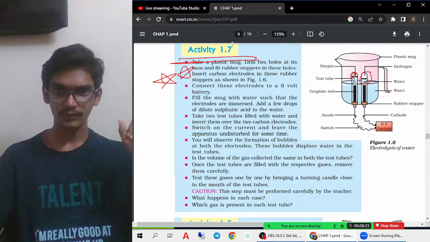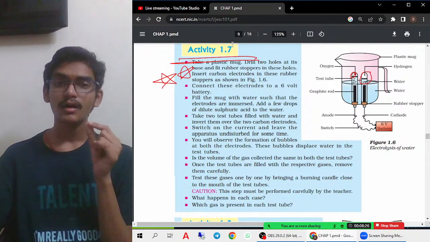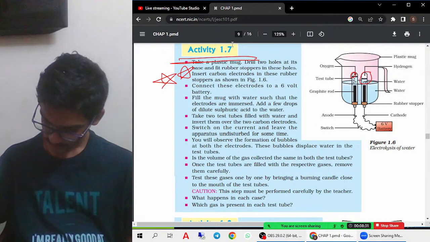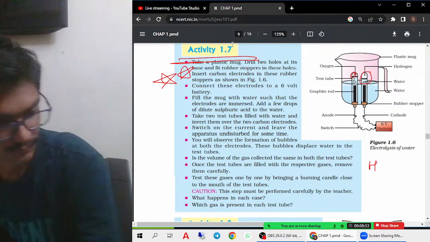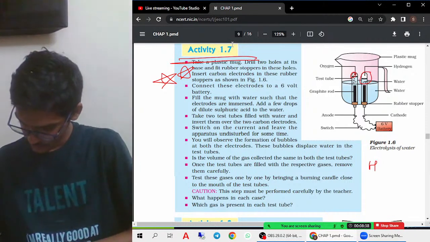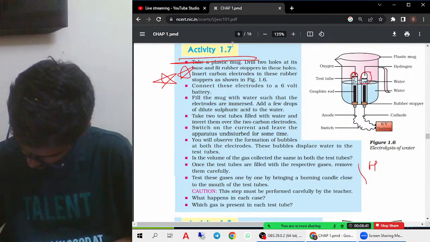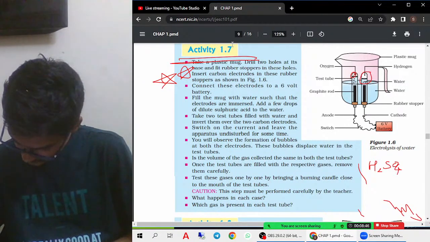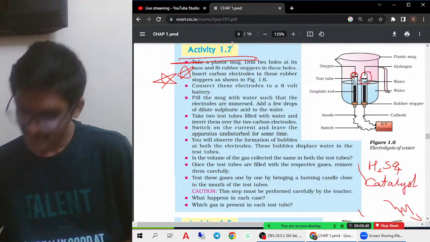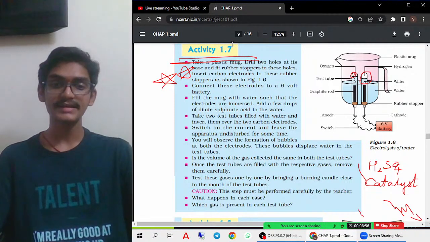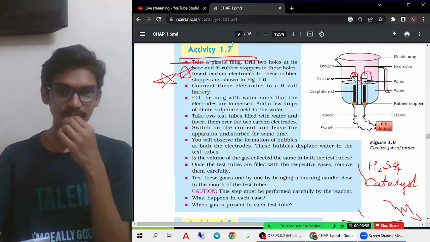Important from the examination point of view. And we are taking H2SO4, that is sulfuric acid, because it is used as a catalyst. A catalyst will help in speeding up the reaction. Okay, so in order to speed up this electrolytic decomposition reaction, we are using a catalyst, that is H2SO4, the sulfuric acid.